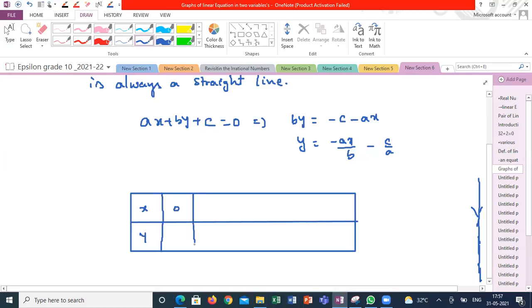Take x is equal to 0. Write the corresponding value of y. Then x equal to 1 gives the corresponding value of y, and x equal to minus 1 gives the corresponding value of y. If you want to extend this, plus 2, minus 2. Actually 2-3 points are enough. You know how to trace the graph from coordinate geometry. Now I am going to explain with an example how to trace the graph using this.